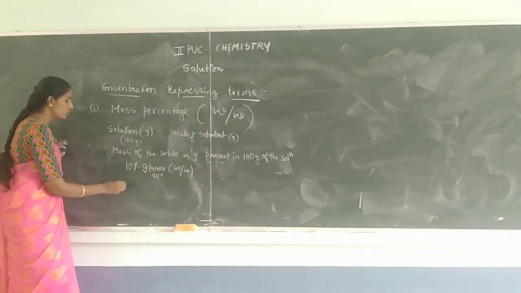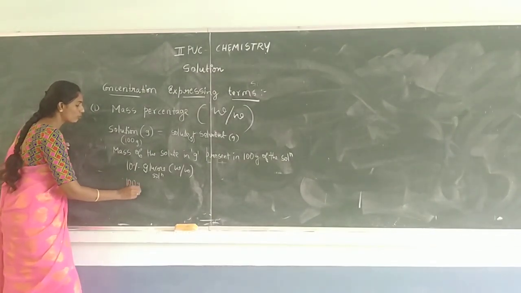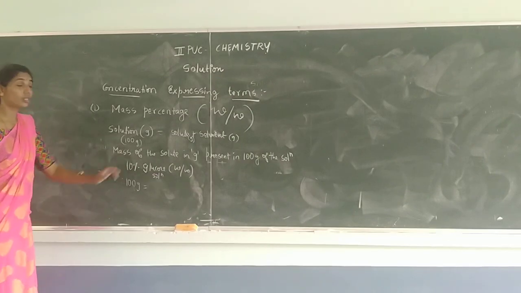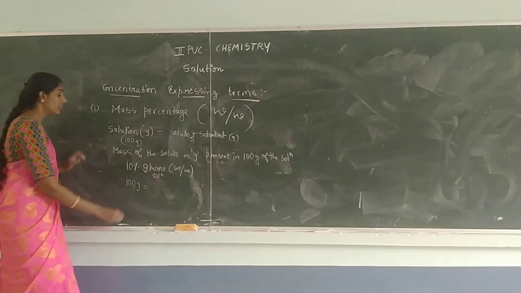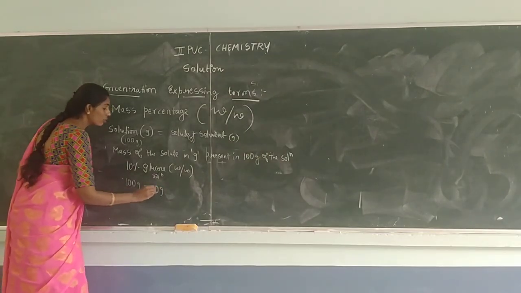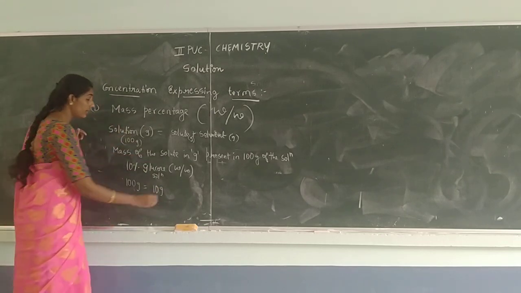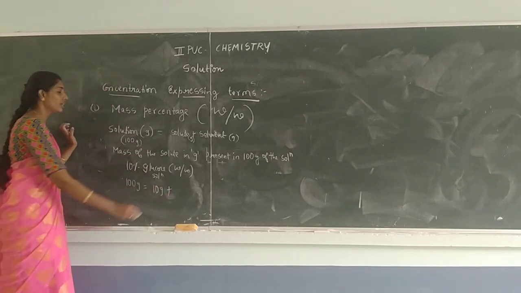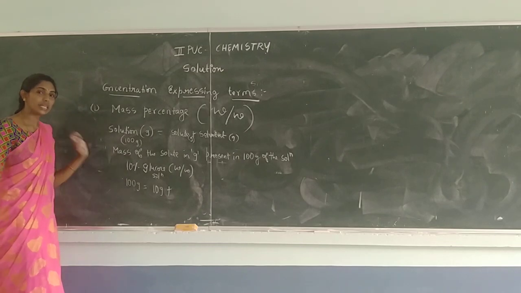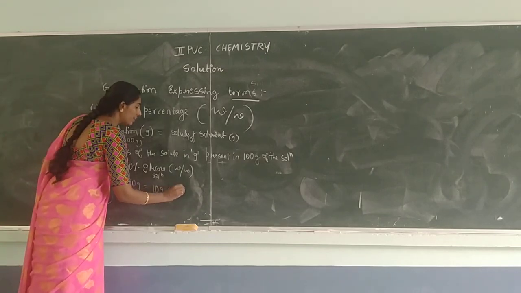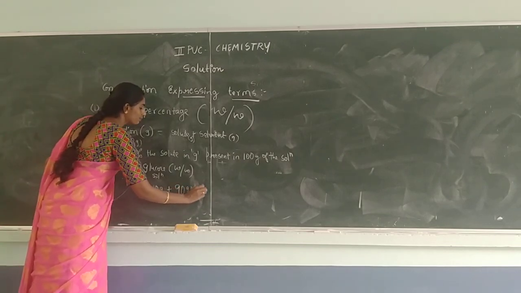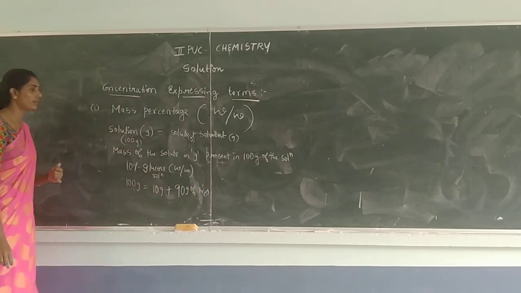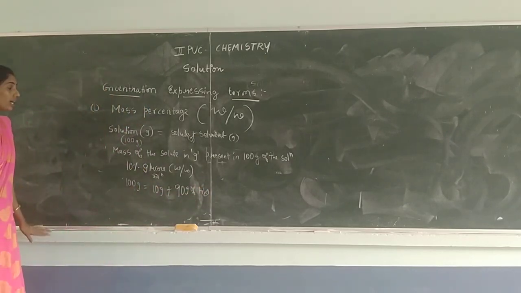Glucose solution ಅಂದ್ರೆ 100 ಗ್ರಾಂ ಇದು ಗ್ಲೂಕೋಸ್ ಸೊಲ್ಯೂಷನ್ ಫಾರ್ಮೇಷನ್ ಆಗಬೇಕು ಅಂದ್ರೆ 10% glucose solution ಅಂದ್ರೆ ಏನು meaning? That means 10 gram of glucose is dissolved in 90 gram of water. Okay, solvent is water now.